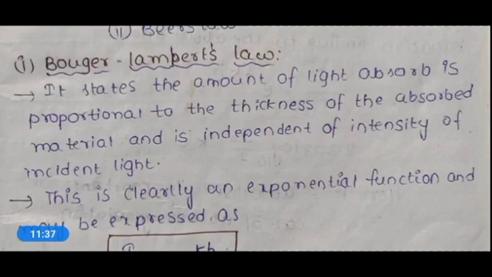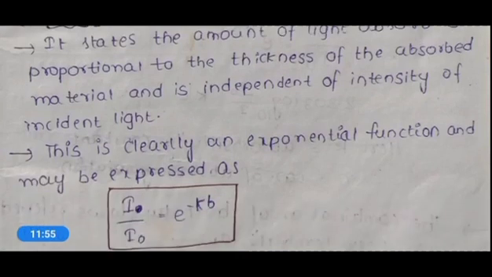So according to Boger-Lambert's law, the amount of light absorbed is proportional to the thickness of the absorbing material and independent of the intensity of incident light.